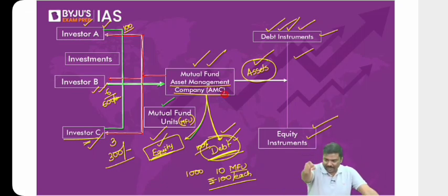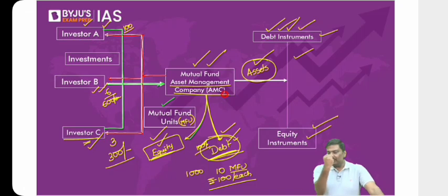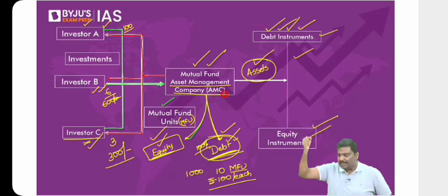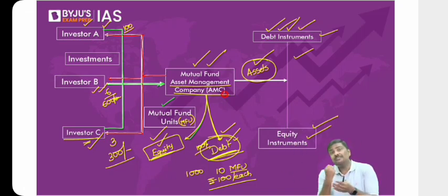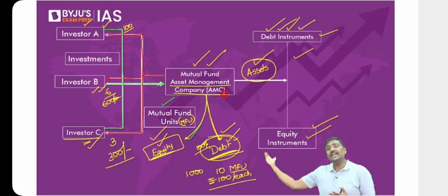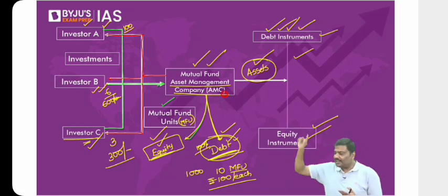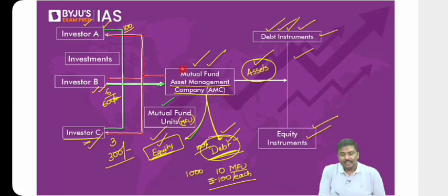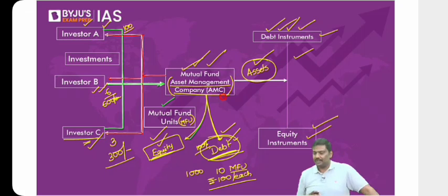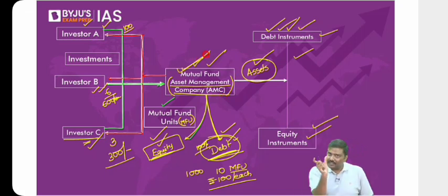I have issued mutual fund units to you. I've collected money from you. I will use all this money to purchase bonds, let's say government bonds. I will call these government bonds nothing but assets. Who is managing these assets? Managing means who is purchasing, who is selling, who is investing again, this way or that way. Who is doing all of it? It is being done by the company. Now, can I call the company an asset management company? Okay, so that is the basic idea of mutual funds. They will also use the term asset management company.